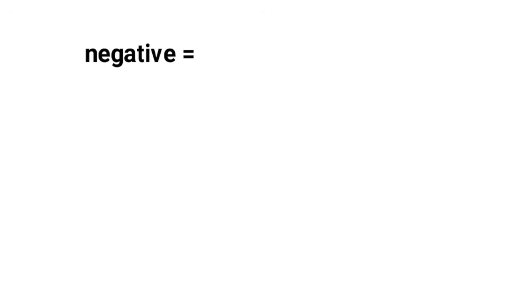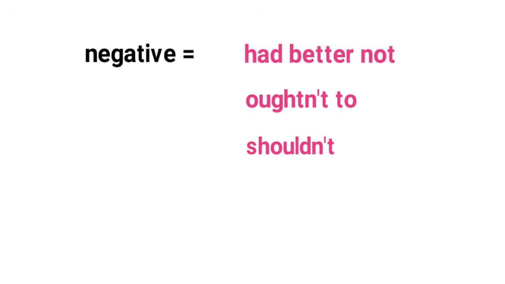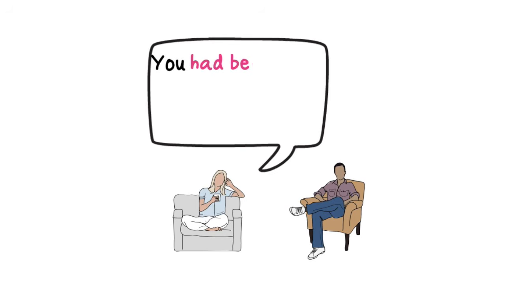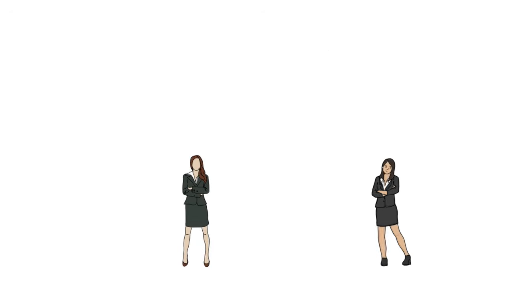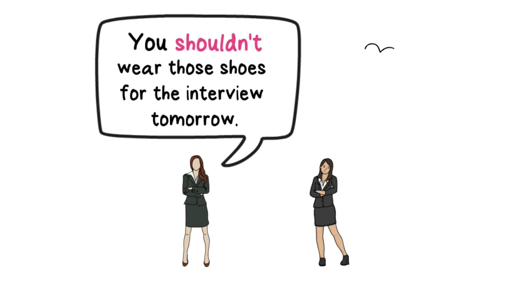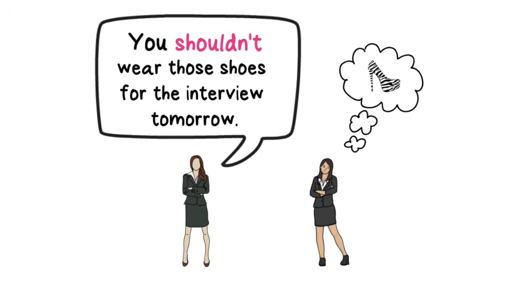Let's look at the negative. We use had better not and oughtn't to or shouldn't. So you'd better not forget to give the money to mum. Or you shouldn't wear those shoes for the interview tomorrow. Or you oughtn't wear those shoes for the interview tomorrow.